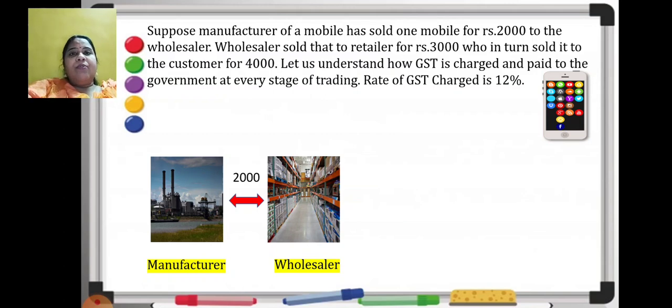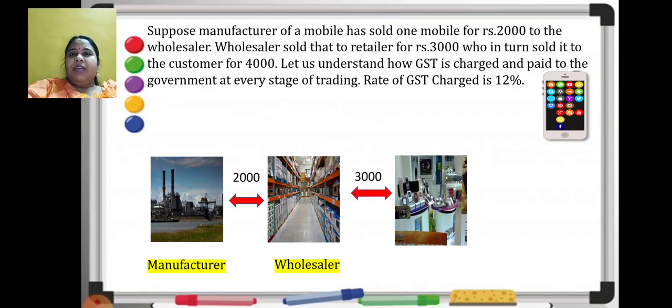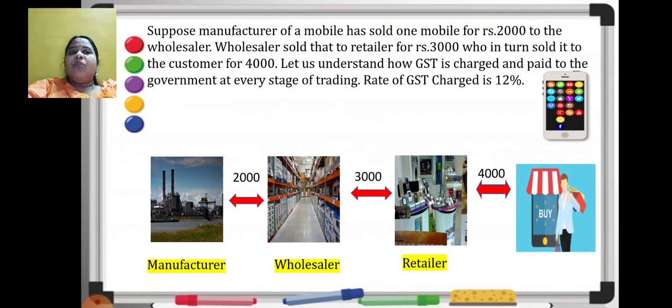Everybody wants to keep a margin of profit and then sell it to the next person. So the wholesaler will sell the same mobile for rupees 3000 to the retailer. The retailer is a shop where a person like you and me go and purchase. Then comes the customer or the consumer, who purchases this mobile from the retailer for rupees 4000.